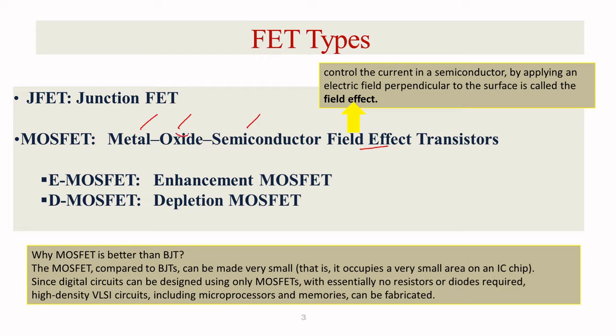Due to the presence of oxide, here I am considering silicon dioxide, SiO2, it will not allow the charge carriers to pass through, but it is able to generate the field inside the semiconductor. That is the principle on which MOSFET works. That field is a line of force which exists from your gate, from metal to the semiconductor through oxide. That is perpendicular to the surface.